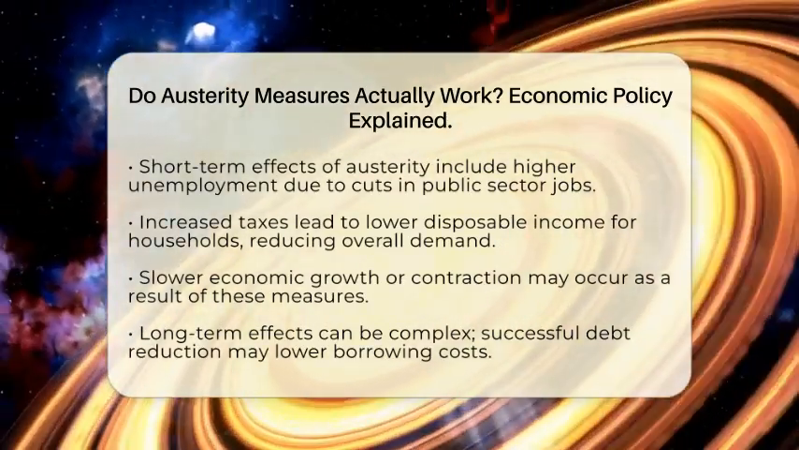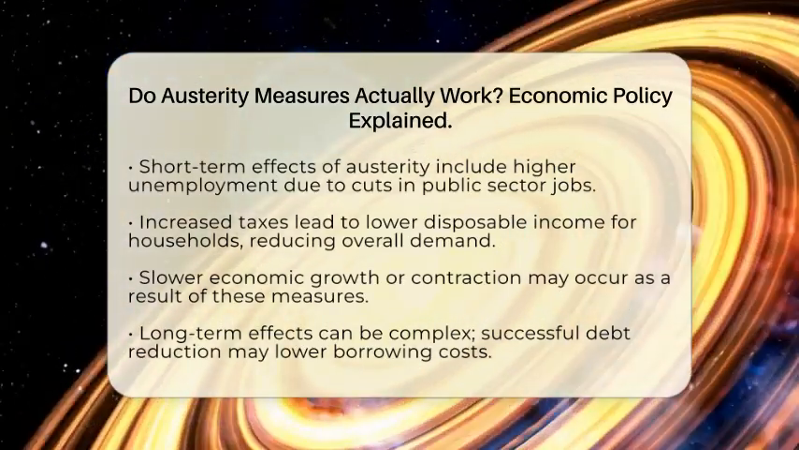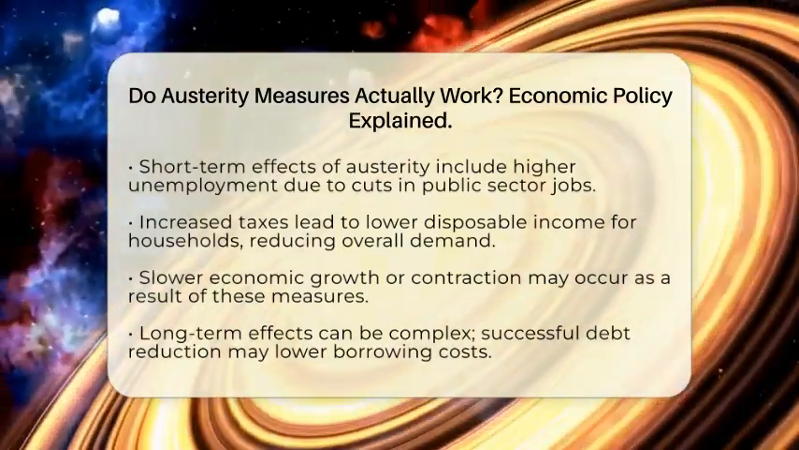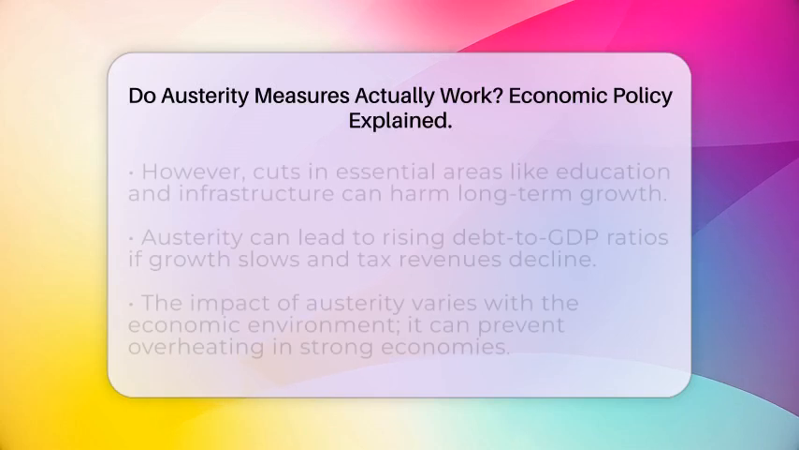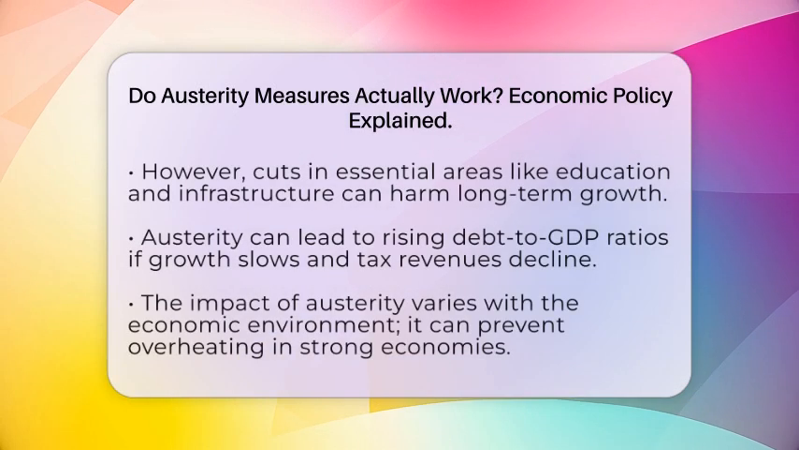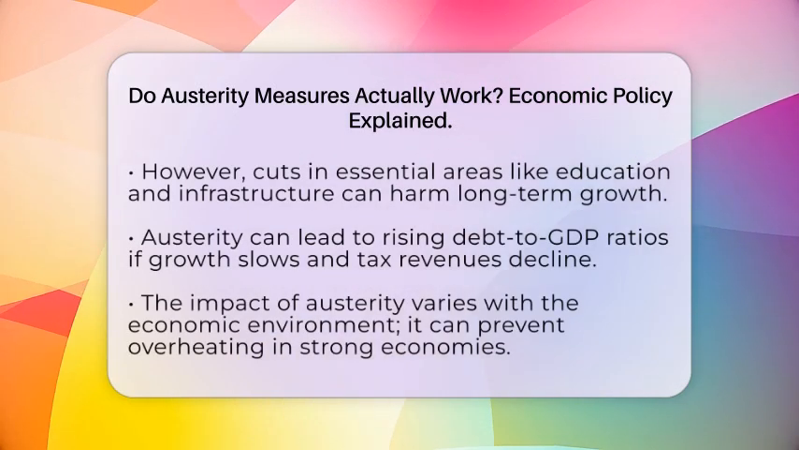This happens because slower growth leads to lower tax revenues, which can offset the benefits of reduced deficits. The impact of austerity also varies based on the economic environment. When an economy is near full capacity, cutting government spending can help prevent overheating and rising interest rates. This could support private investment.